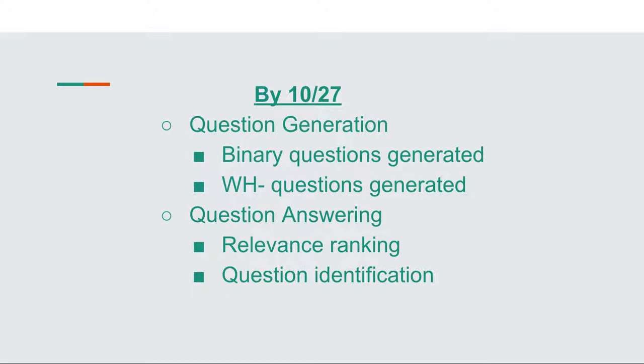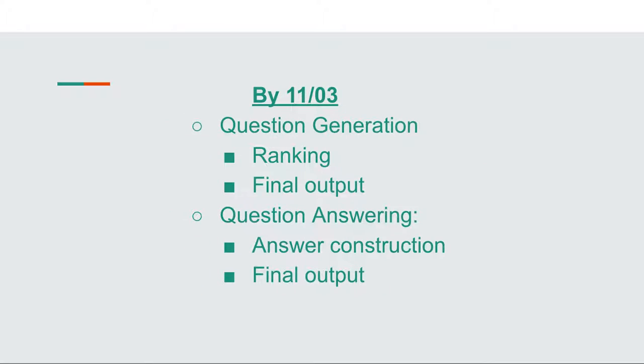By October 27th, we plan on being able to generate binary and WH questions as well as identify questions and rank our answers by relevance. By November 3rd, we plan on finishing the project by implementing our question-generating ranker as well as question-answering answer constructor, and finally polishing the final output for both tasks.